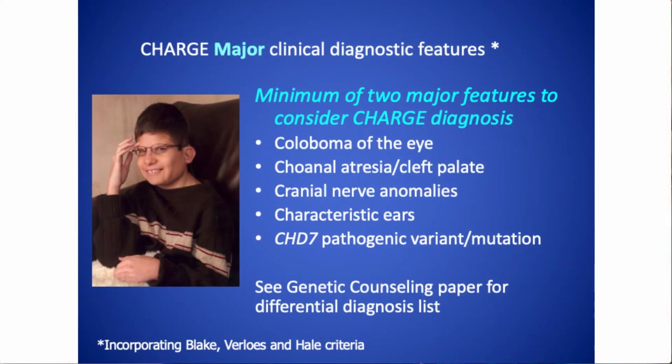What are these major features? Well, instead of CHARGE, I sometimes refer to the major features as the 5 C's because I could get them into things that all start with C. And that is coloboma of the eye, choanal atresia or cleft palate, cranial nerve anomalies, characteristic ears, and CHD7 pathogenic variant or mutation. A pathogenic variant is the term that in genetics we have evolved to talk about what we previously referred to as mutations. They're changes in the DNA. Those terms are fairly interchangeable.